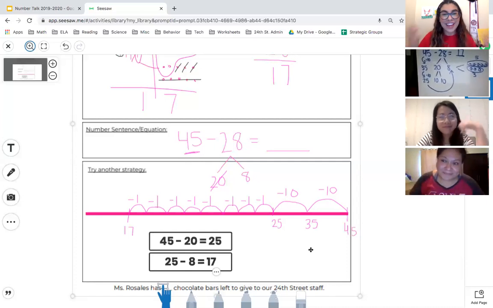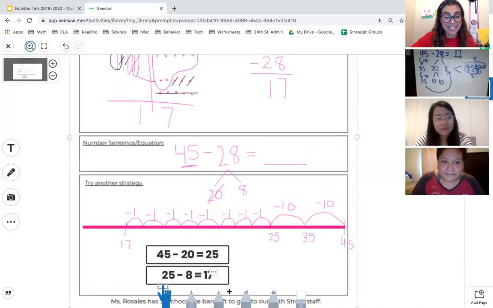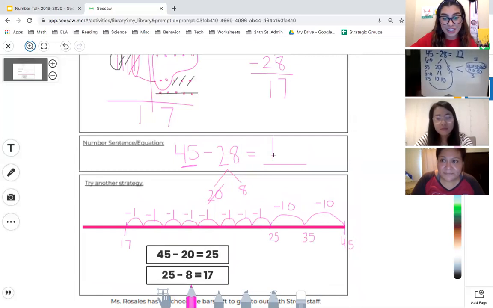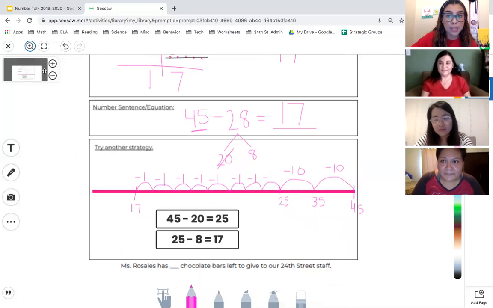Great. And so there we go. We see 4 different strategies that show that 17 is our answer. So we need to make sure that we put it into our sentence here. And when you zoom in, you're able to move around a lot better and maybe work a little bit easier. So that's what I'm using the zooming in.